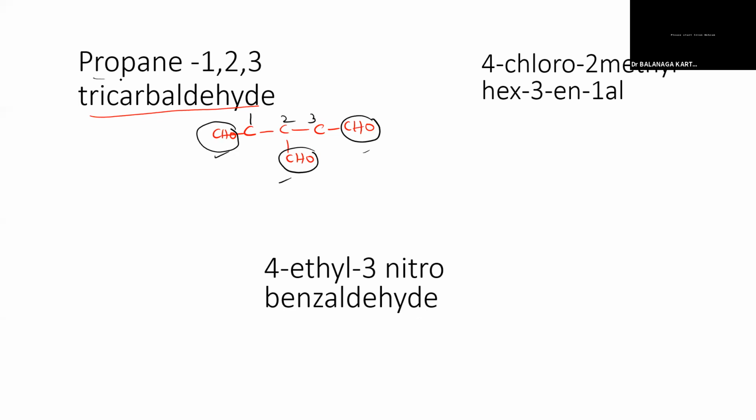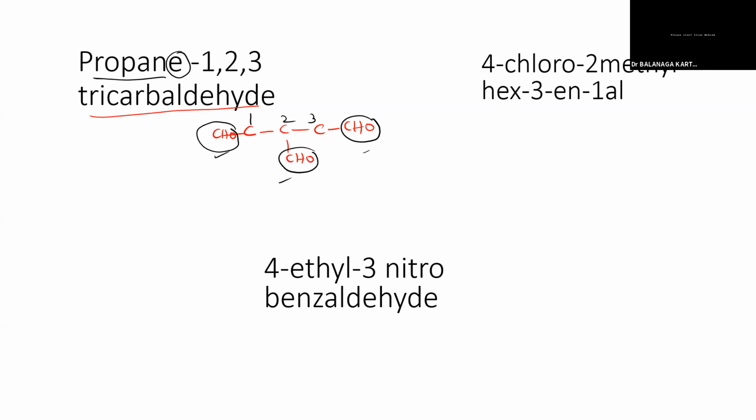So if more than one CHO group is there, we have to retain the e of alkane. That's what we are retaining here, propane. Propane 1, 2, 3 tricarbaldehyde. Totally 3 CHO groups, so tricarbaldehyde. Then 4-chloro 2-methyl hex-3-ene-1-al.